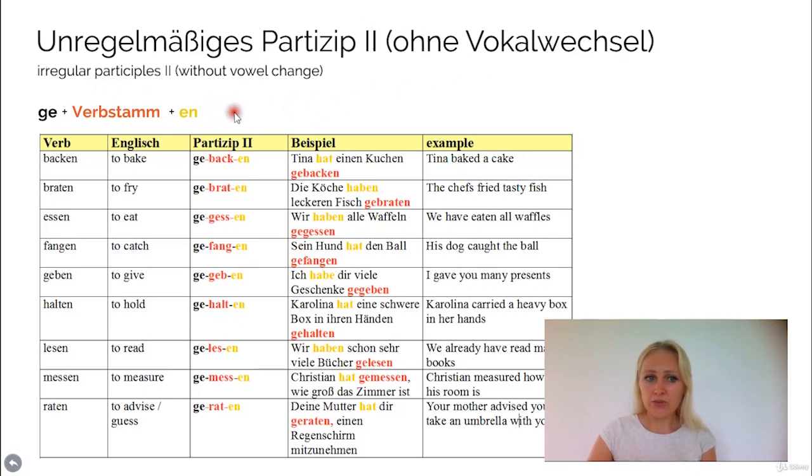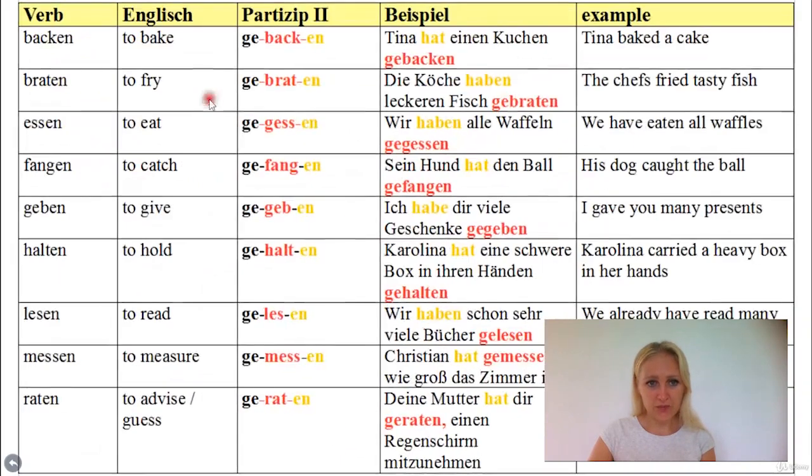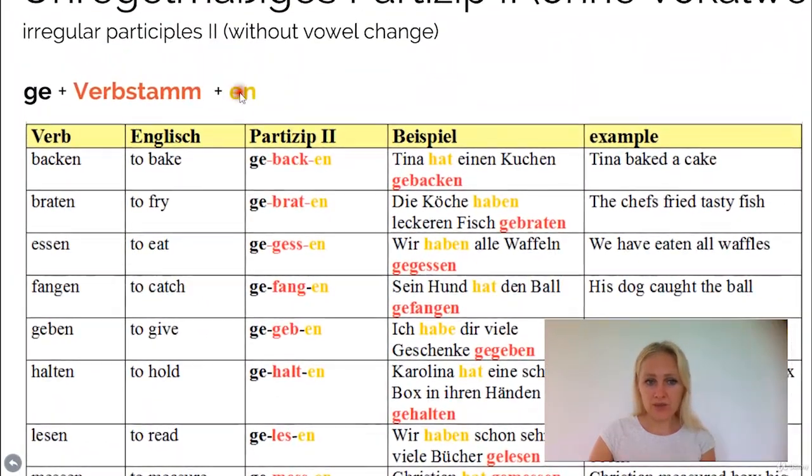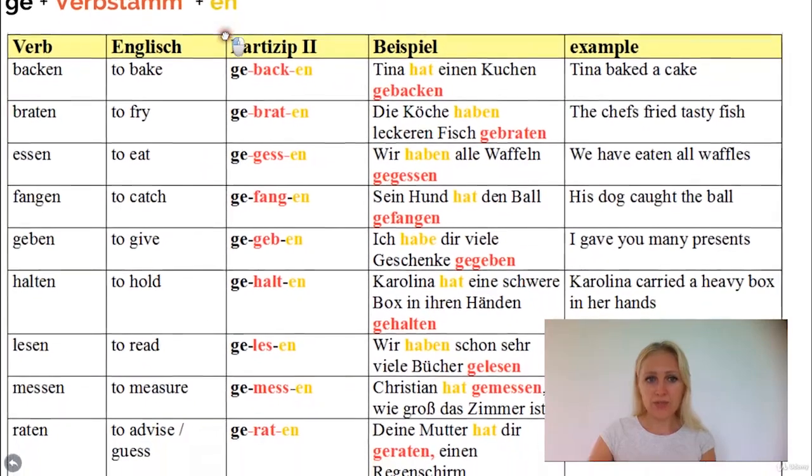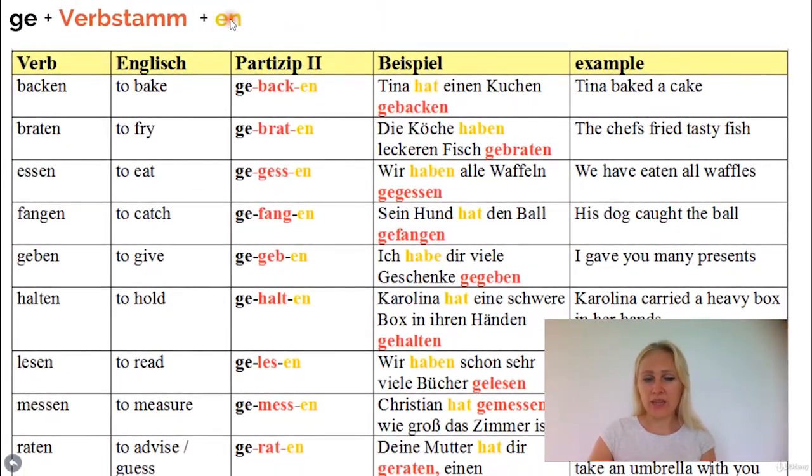Okay? So the irregular ones, you have to add a G also at the beginning, then comes the stem, and then comes an EN. Very often, or most of the time, the irregular Partizip 2 verbs change in their verb stem. Okay, but here is a list of Partizip 2 verbs whose stem does not change. Okay, you recognize that they are irregular because of the ending EN, which is exactly the same ending as of the infinitive verbs in German. So backen means to bake, gebacken, as you see.